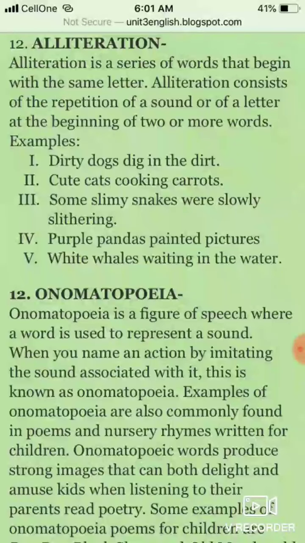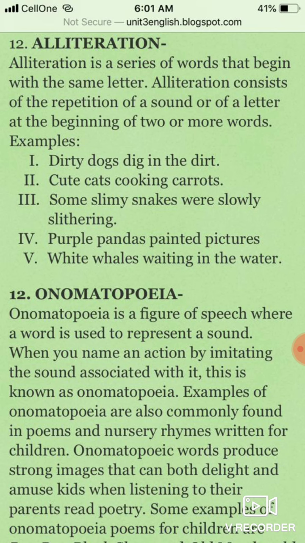And students, now your next term is alliteration. Alliteration is a series of words that begin with the same letter. Alliteration consists of the repetition of the sound of a letter at the beginning of two or more words. Students, you will have to listen very carefully that every word's first letter will be the same. These types of words will come in any line. We can definitely find out in any poetry line that this is none other than alliteration.